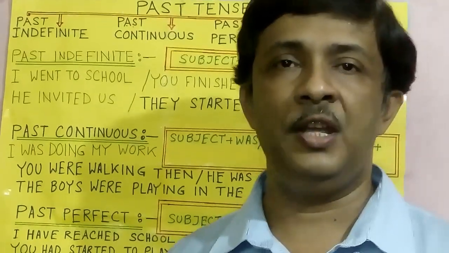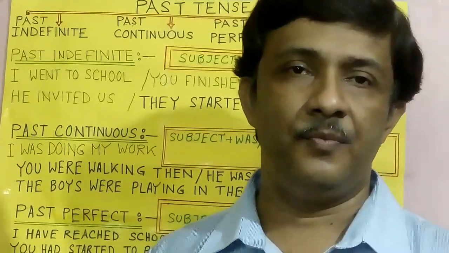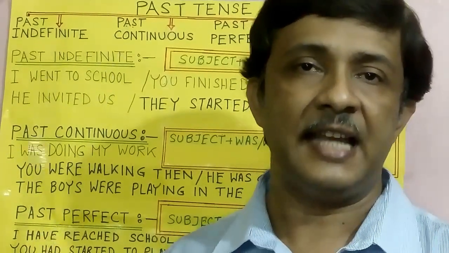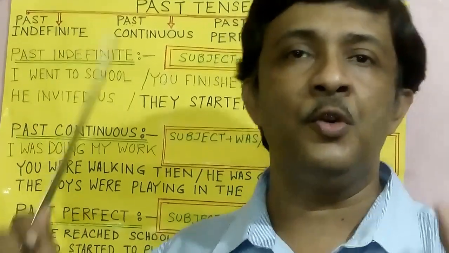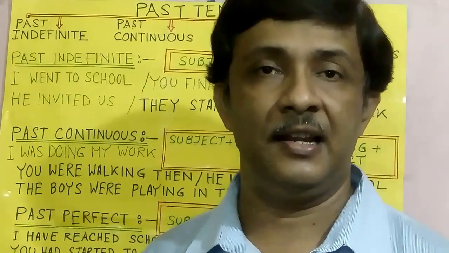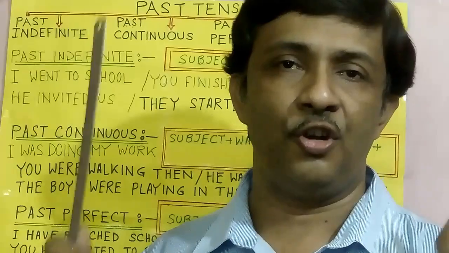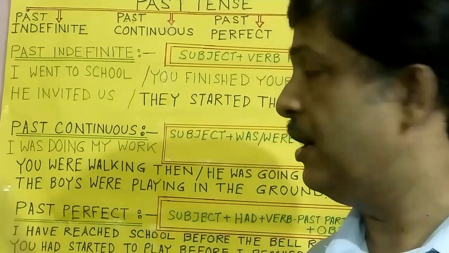Now friends, we have a brief on past tense. What is past tense? Any work or activity which was executed in past time. So to understand that work in past time, we use past tense. So how many types of past tense are there? 4 types of past tense are there: past indefinite tense, past continuous tense, past perfect tense, and past perfect continuous tense. Now we will have a brief of the 4 parts.